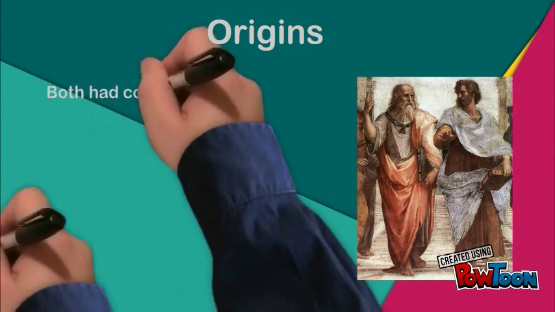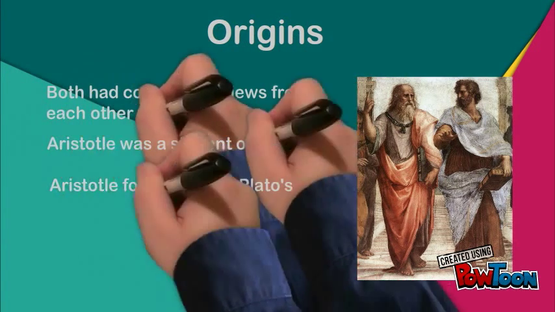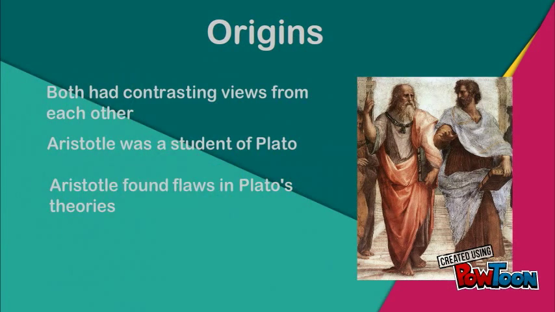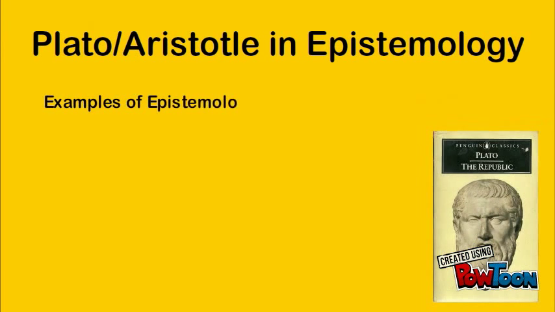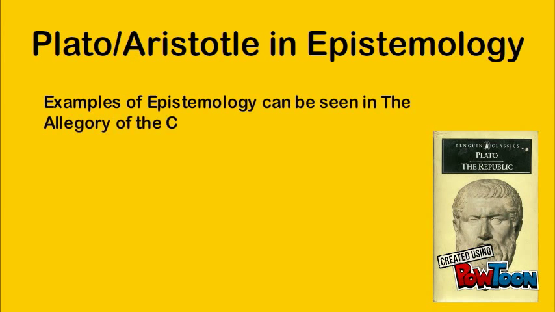So when looking at Plato and Aristotle, both are arguably two of the most influential philosophers in history. They both had many contrasting views, but many of Aristotle's views can be traced back to Plato, as Aristotle was a student of Plato. Today we'll look at Plato and Aristotle's view on the theory of knowledge, or better known as epistemology.